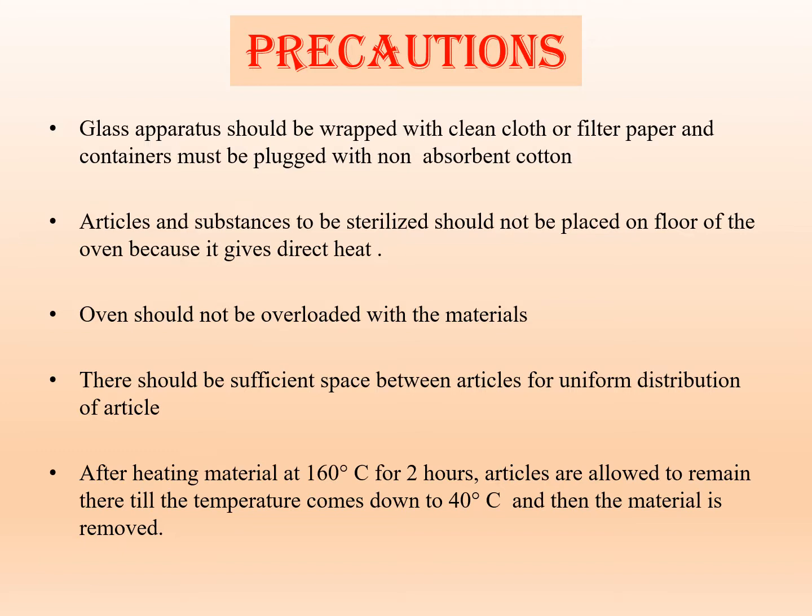The oven should not be overloaded with the material. There should be sufficient space between articles for uniform distribution of the heat. Then after heating the material at 160 degrees centigrade for 2 hours, articles are allowed to remain there till the temperature comes down to 40 degrees centigrade, and then the material is removed.